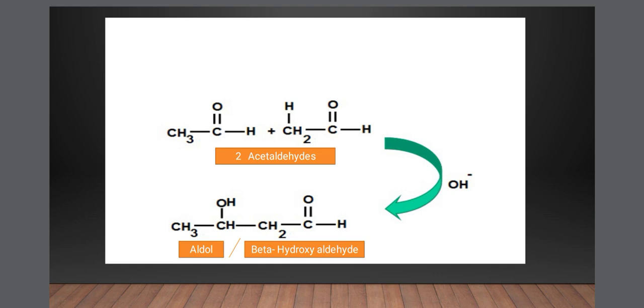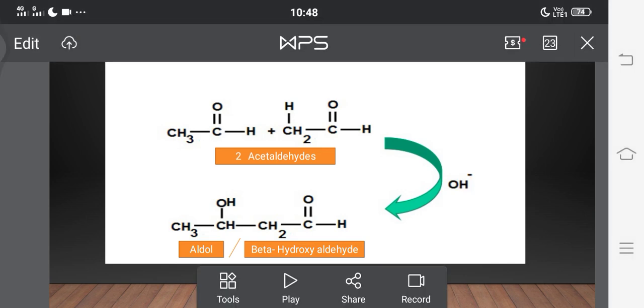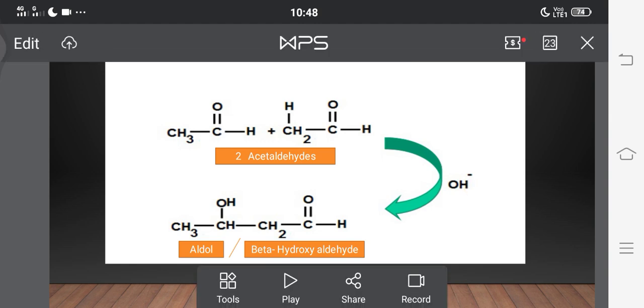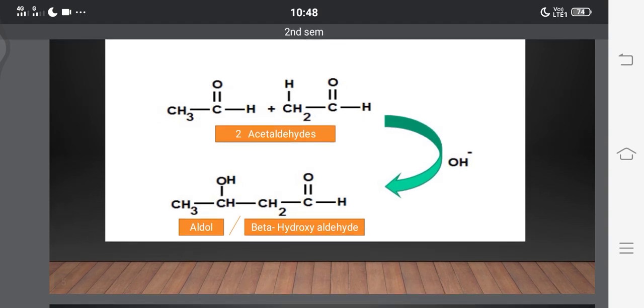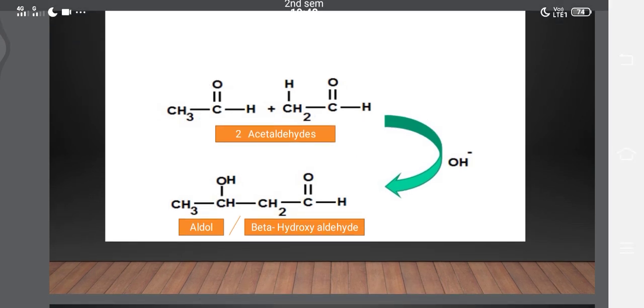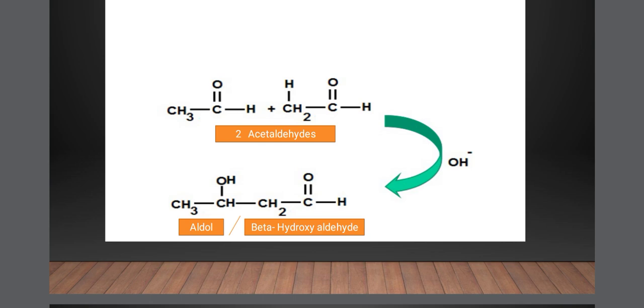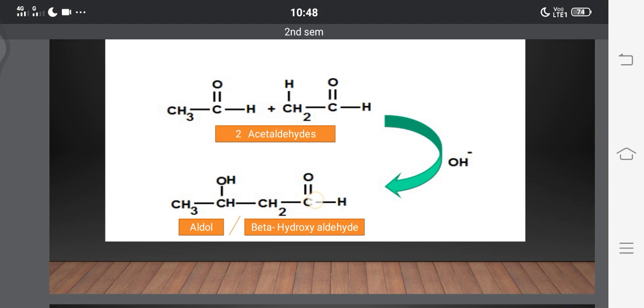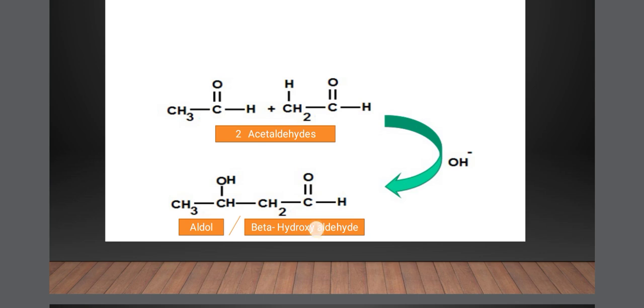These two aldehydes combine in the presence of a base. Here OH indicates the presence of a base. In the presence of base, these two aldehydes combine to form a beta hydroxyaldehyde, or aldol. This compound has the aldehyde group and the hydroxyl group.